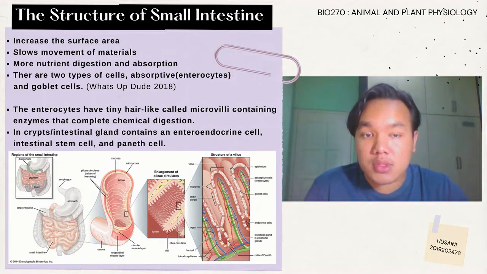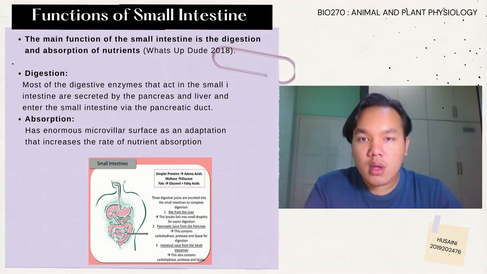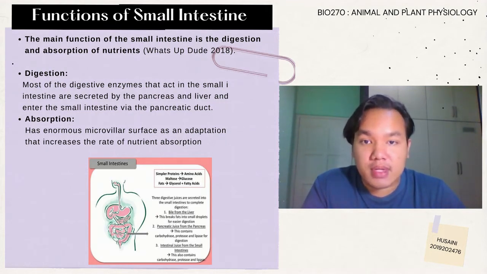Between the villi, the crypts or intestinal glands contain enteroendocrine cells, which secrete hormones, intestinal stem cells, daughter cells, and Paneth cells, which are also located here, and they protect against bacterial growth. The small intestine is the part of the intestines where 90% of the digestion and absorption of food occurs, the other 10% taking place in the stomach and large intestine. The small intestine has only two important functions, which are digestion of nutrients and absorption of nutrients. The tremendous amount of surface area of this organ makes it perfect for it.